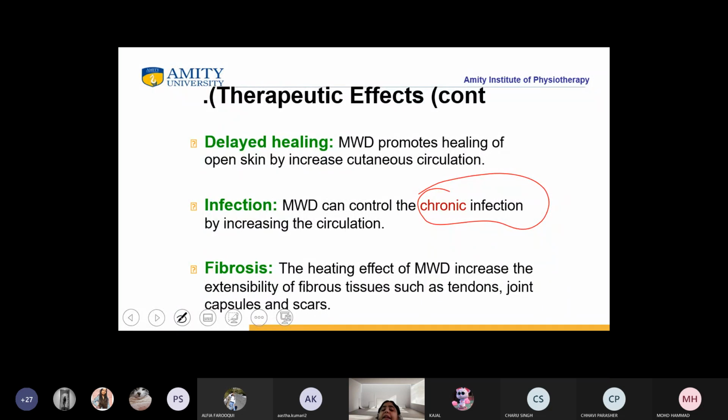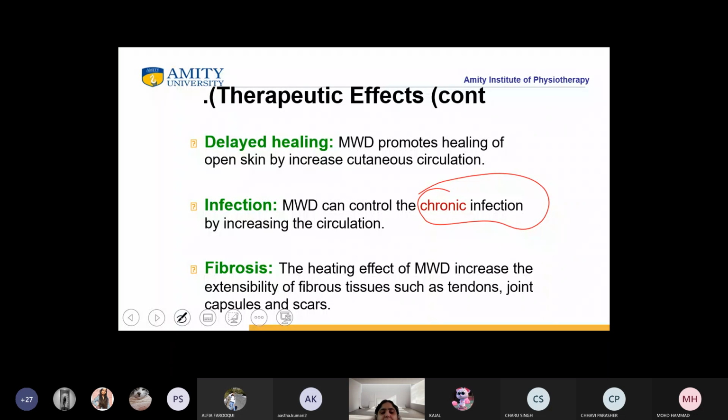But in case of chronic infection, once the MWD is applied, there is an increase in circulation. Is it clear to everybody? You got the differentiation between acute infection and chronic infection? Yes, okay.